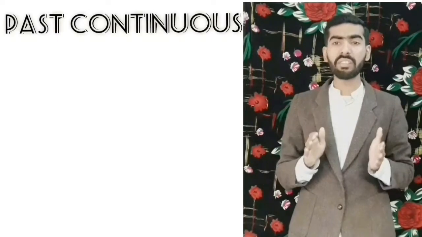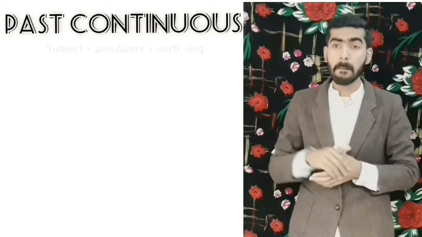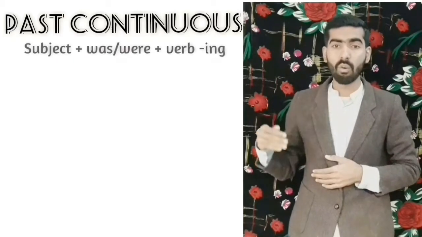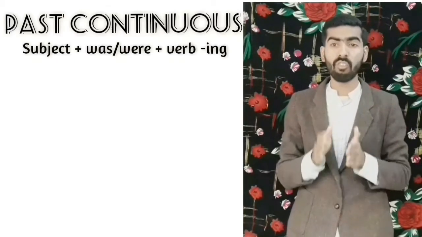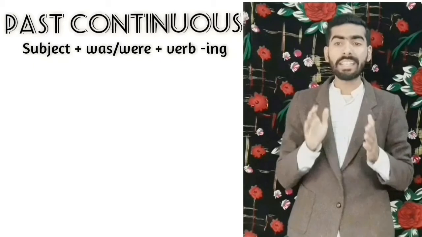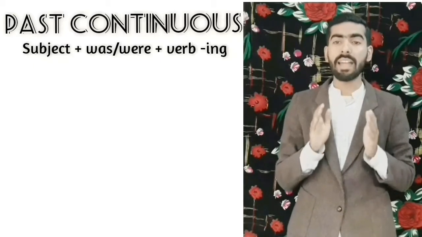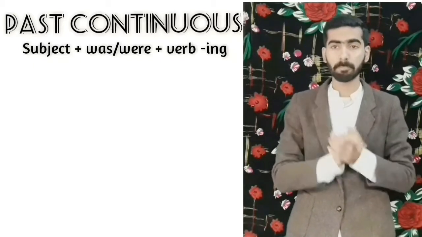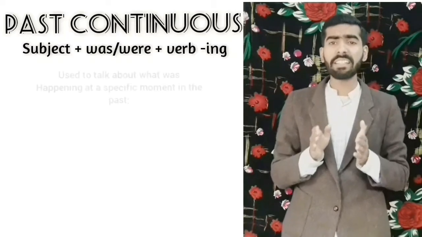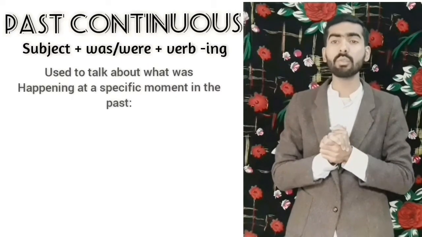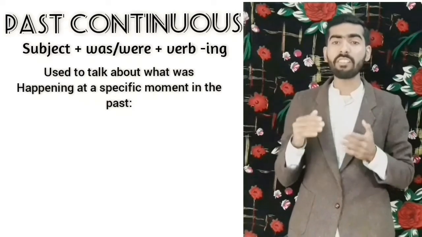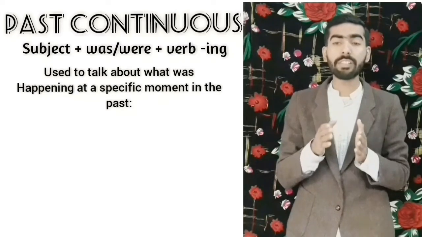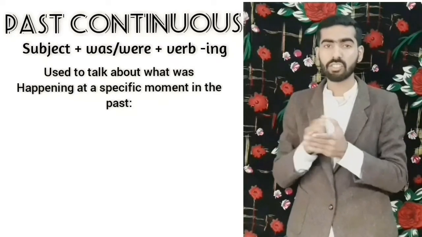The structure of this tense is subject plus was or were plus verb ing. We can use this tense to talk about actions or states. One way in which we use the past continuous is to say what was happening at a specific moment in the past.